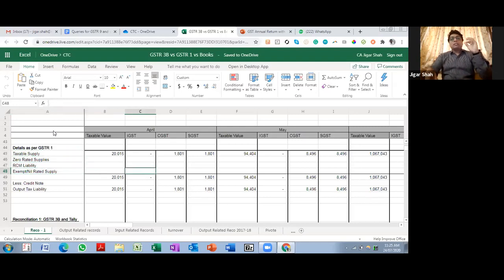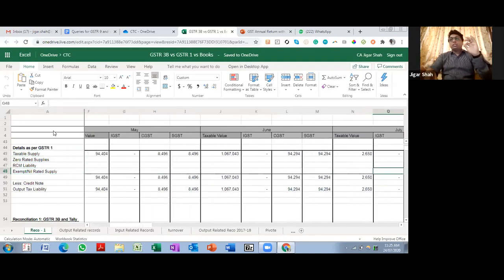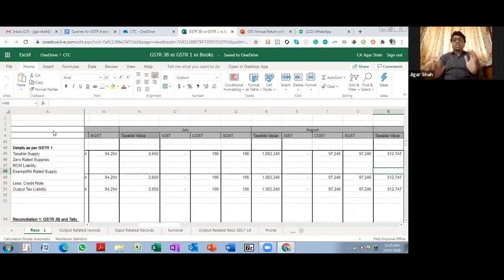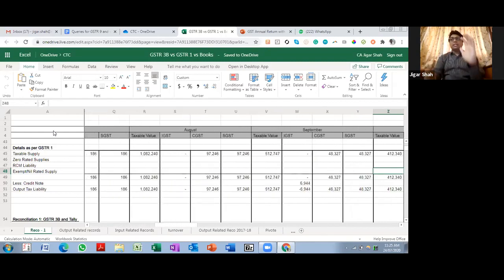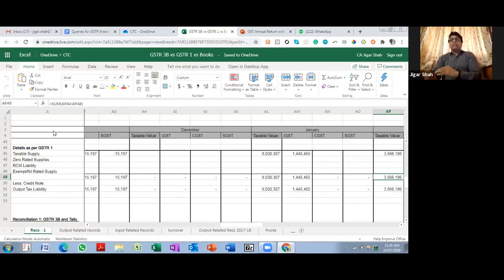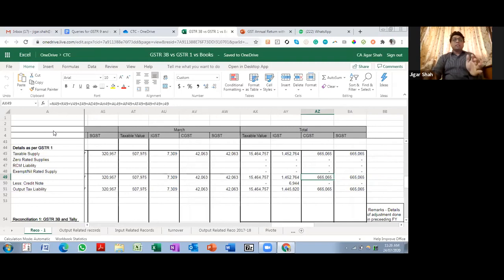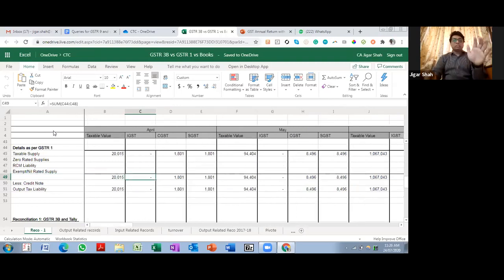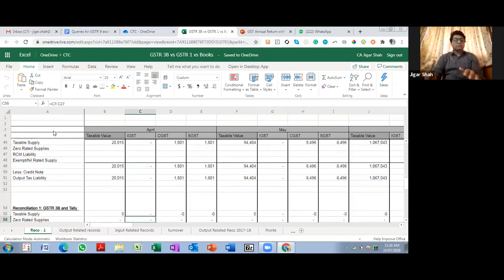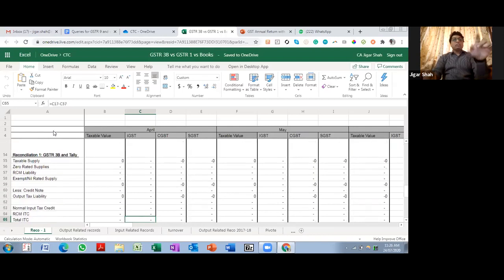Once you put data for all the months, your basic structure, whatever has been filed, is there with you on one screen, right? You have downloaded all the returns, and now the idea is to bring everything on one screen. Once everything is on one screen, this becomes very helpful, because this is the place where you need to navigate and find where the discrepancies are. If you see now, this all is formula driven completely.